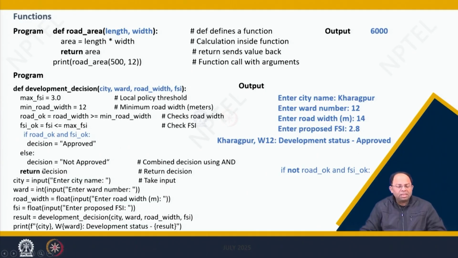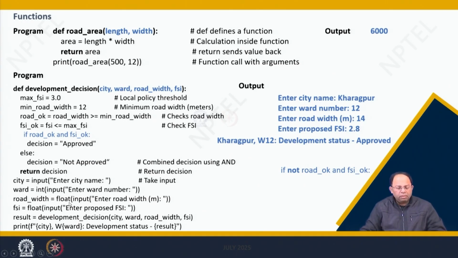Now, how do I start the main program? As soon as return is encountered, the Python interpreter will understand that this is the end of the definition of the particular function. Now, it will start executing the code after that. That means first, city: it will take an input of enter city name. That means enter city name would be displayed and you need to type in your city name. Then it would ask you to enter the ward number, and it would be converted into int and then stored in ward.